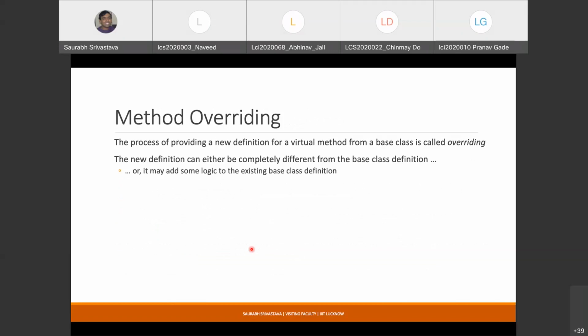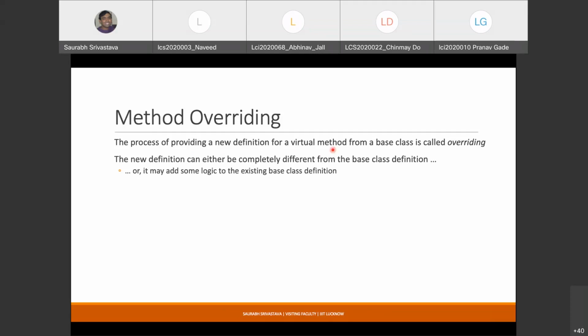So now we can have a look at the actual concept of overriding, right? The process of providing a new definition for a virtual method from a base class is called overriding. Again, this definition is tailored to C++. This may or may not be true in all object-oriented programming languages. But this is a way to understand it.